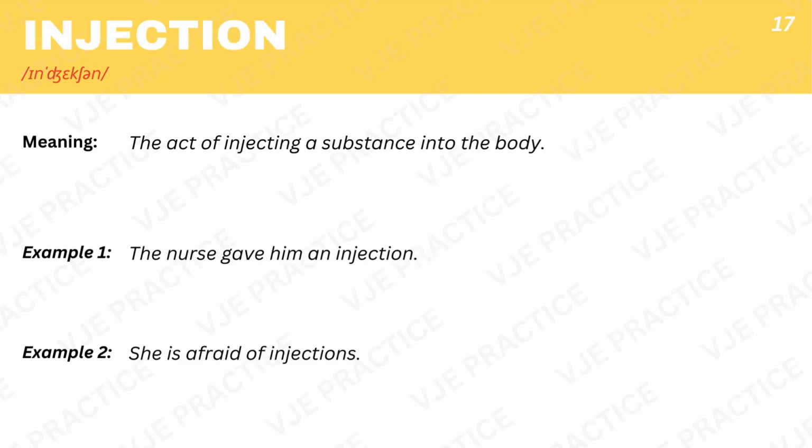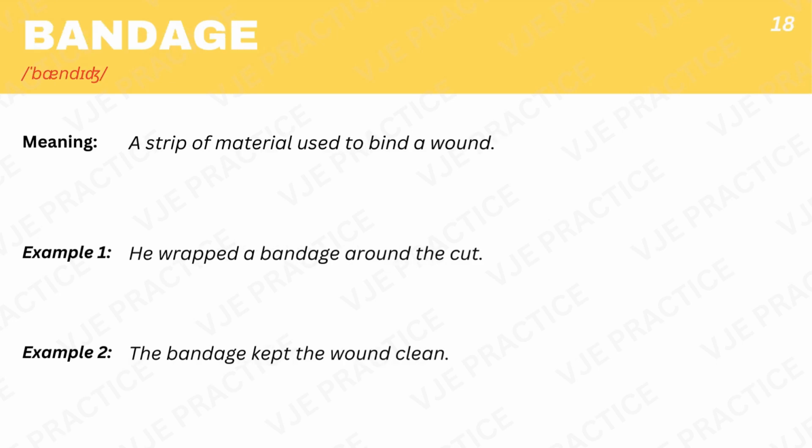Injection, the act of injecting a substance into the body. Example 1. The nurse gave him an injection. Example 2. She is afraid of injections. Bandage, a strip of material used to bind a wound. Example 1. He wrapped a bandage around the cut. Example 2. The bandage kept the wound clean.